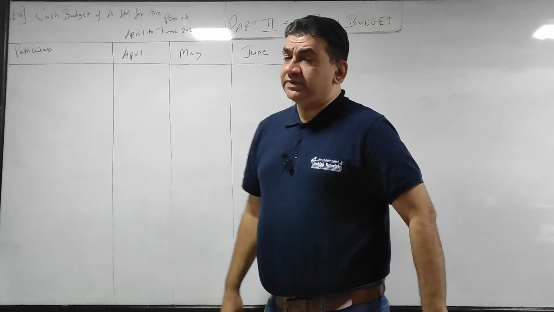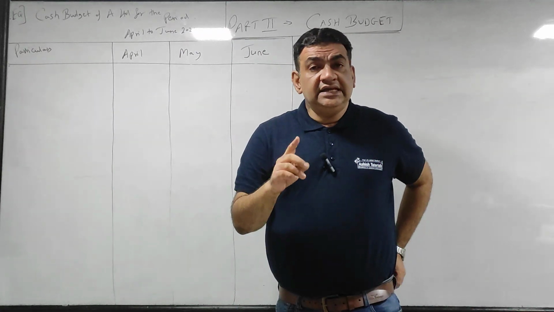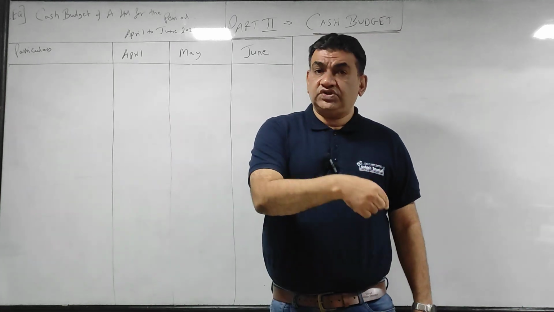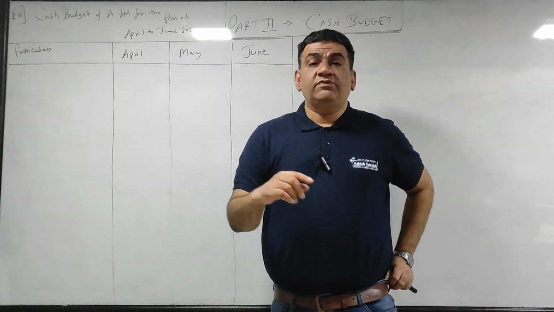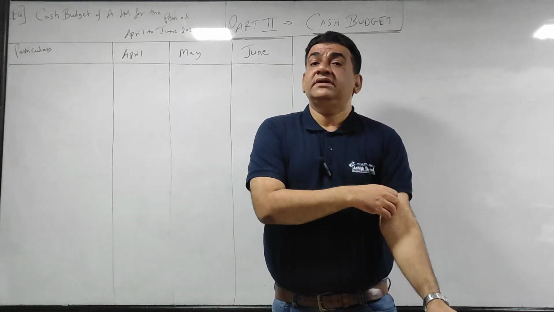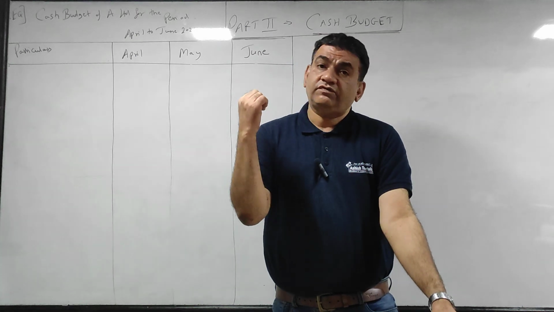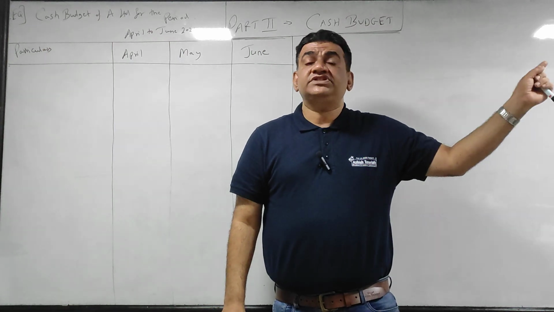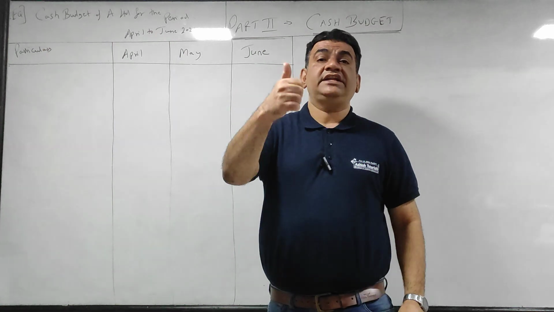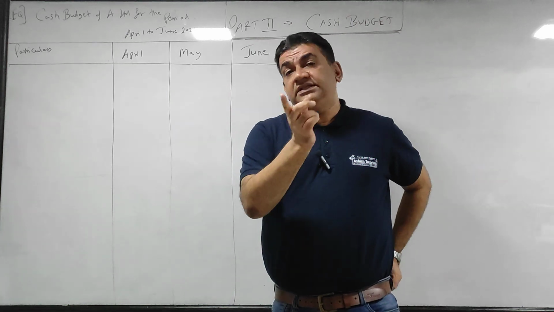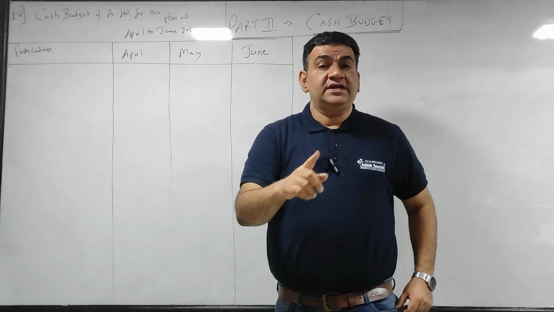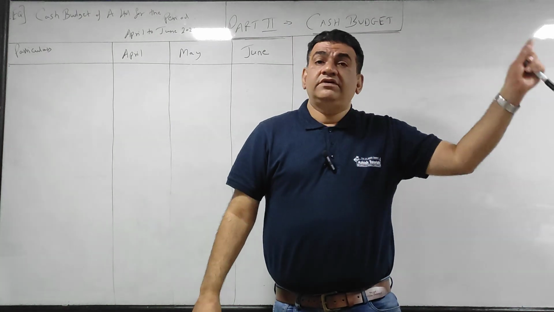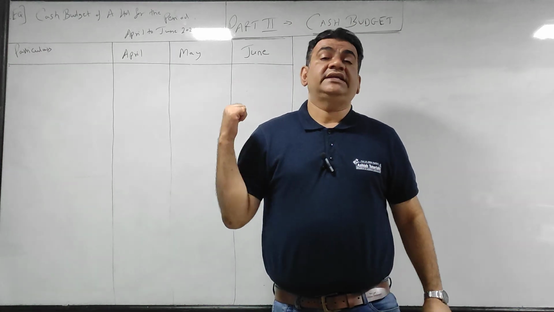Now, TYBAF students especially, I'd like to mention, earlier in the fifth semester financial management, there was a separate chapter of cash budget, which they removed when the syllabus was last changed. At that time, the cash budget part was there in this chapter of costing also in Sem 6. Now, after cash budget being removed from Sem 5 FM, the weightage here becomes very important, because earlier they used to always ask a question in FM in Sem 5, so in costing they very rarely used to ask. But now this part being removed from Sem 5 FM, its weightage will increase here.